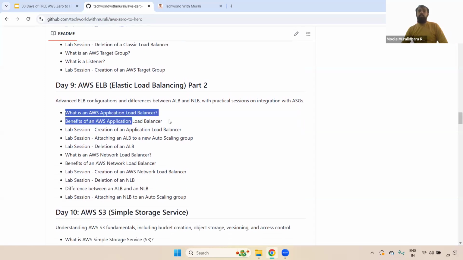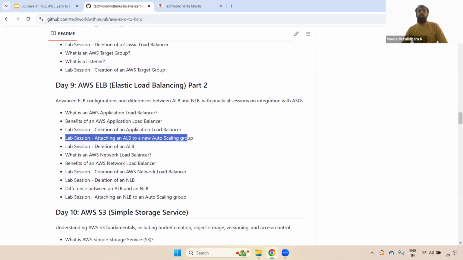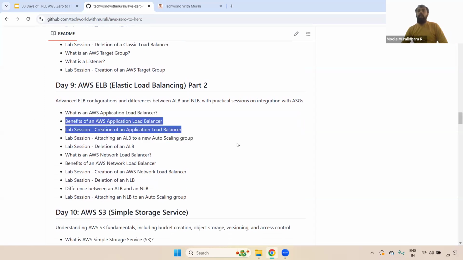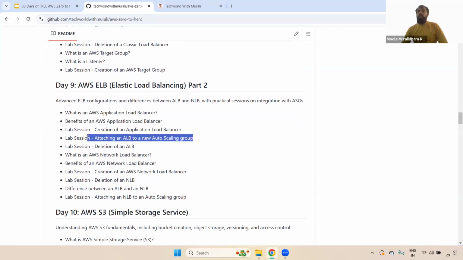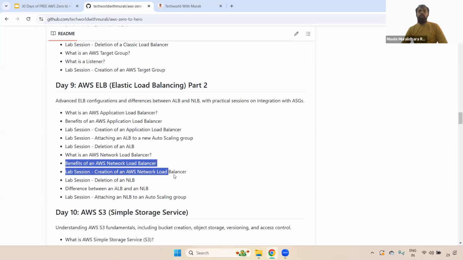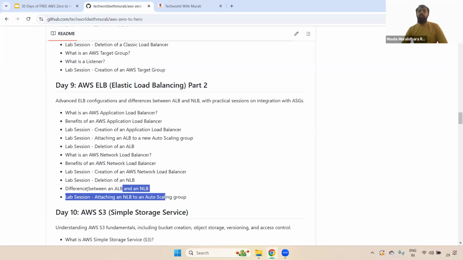Okay. And also we discussed the application load balancer, what the benefits of using it are, how we create it, and how we attach that particular application load balancer to the existing or new auto scaling group. Okay, and also we discussed the network load balancer, NLB. What are the benefits of using a network load balancer? How do we create it, what is the difference between network load balancer and application load balancer, and how do we attach that particular network load balancer to that auto scaling group?